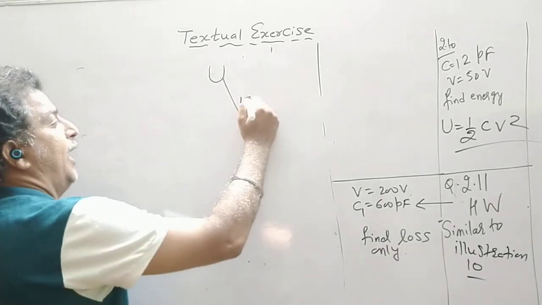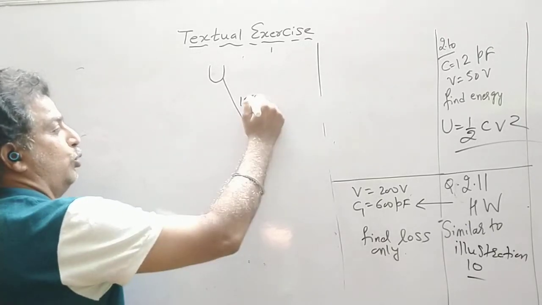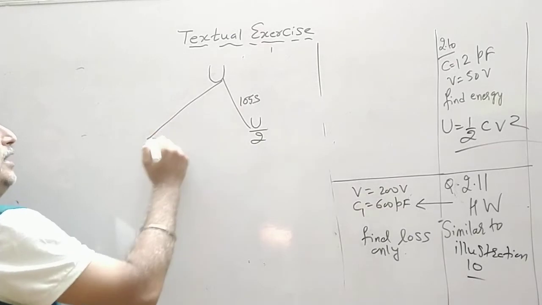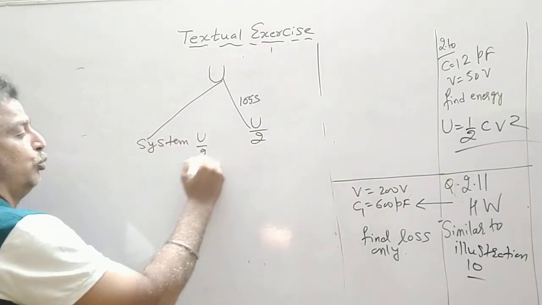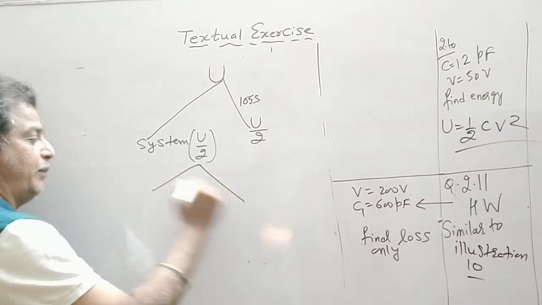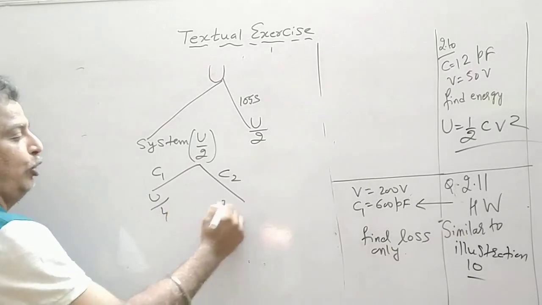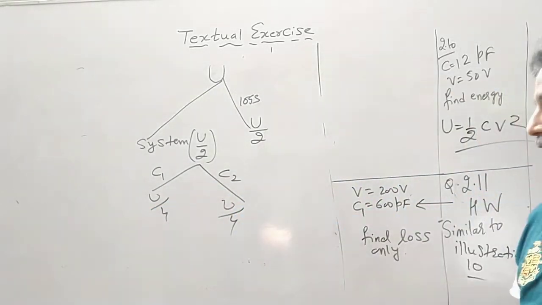So half of the energy will go into the loss. So loss will be equal to U by 2. Then the energy left in the system will be U by 2, and in each capacitor C1 and C2, which are equal, U by 4, U by 4. This we have discussed in the last lecture.